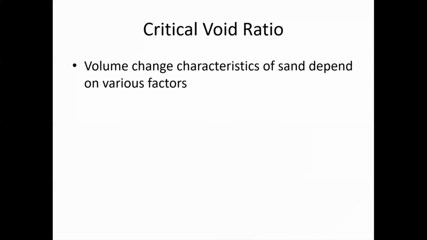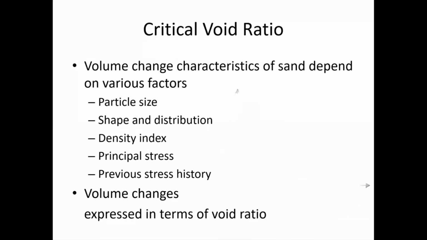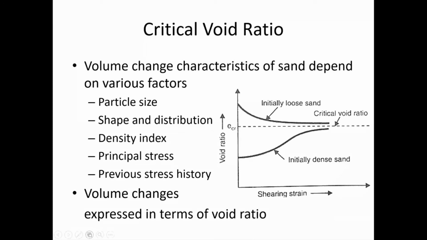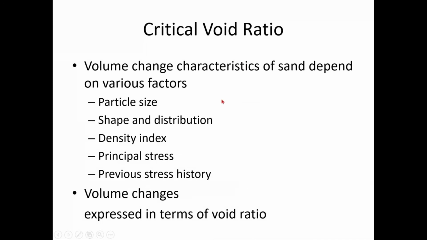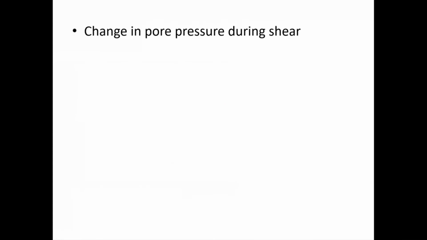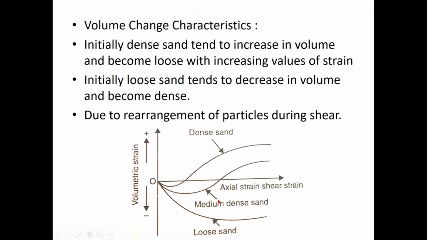Now coming to critical void ratio, if you look at this graph, the volume change characteristics that we saw for sand. Remember this graph. This is the volume change. Loose sand will keep on getting compacted. Dense sand is going to get dilated, right?